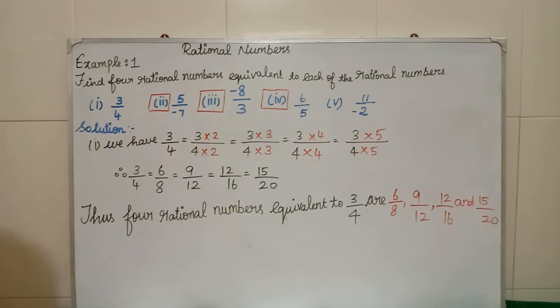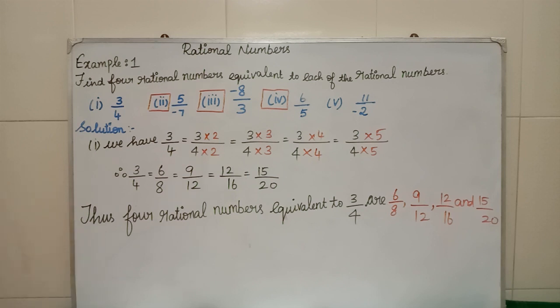You can multiply any number, both numerator as well as denominator. The one condition is that whatever number you are multiplying the numerator with, the same number you have to multiply with the denominator. Clear? Suppose in this problem, instead of 2, if you want to multiply with 8, the same 8 you have to multiply with numerator as well as the denominator. Instead of 2, 3, 4, 5, you can take 8, 9, 10, 11 or 8, 7, 6, 5. Any number you can take, but the number you are taking should be multiplied to the numerator as well as to the denominator.